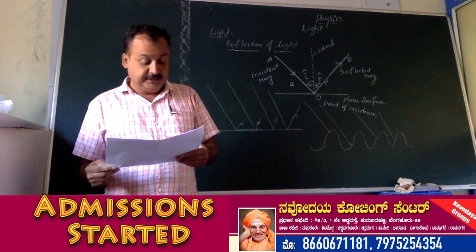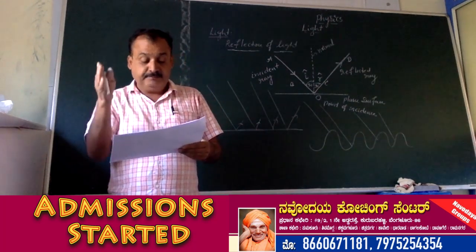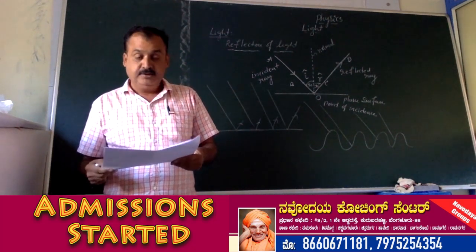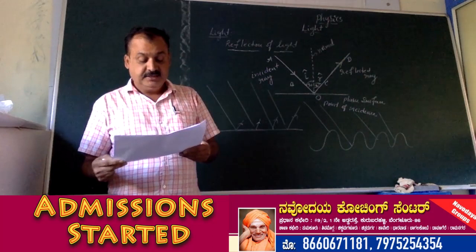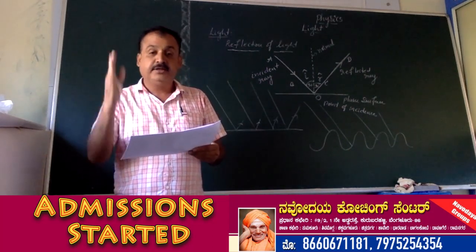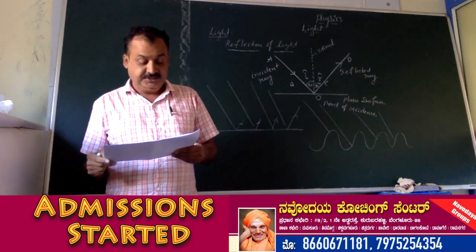What is normal? The normal is a line at right angle to the mirror surface at the point of incidence. What is angle of incidence? The angle made by the incident ray with the normal at the point of incidence is called angle of incidence.